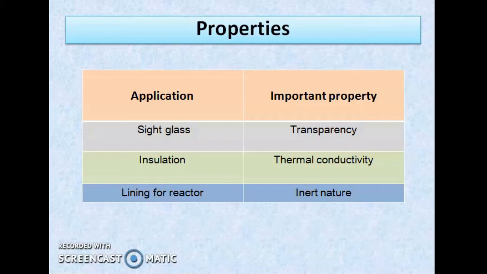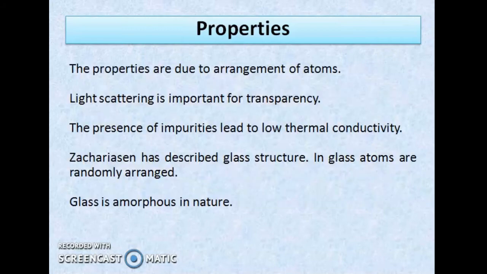Now, why does glass show these properties? The properties are due to arrangement of atoms. The structure, composition, and properties are closely related. For example, scattering of light is important for transparency. Presence of oxides or impurities change the thermal conductivity value.